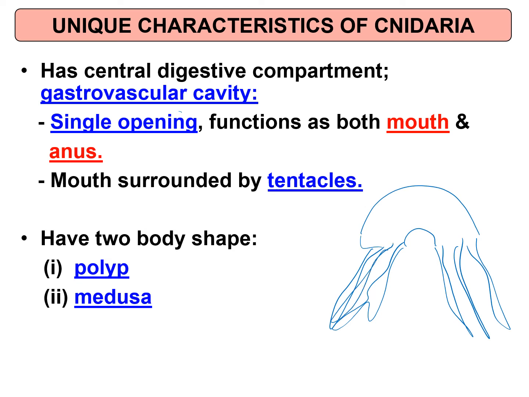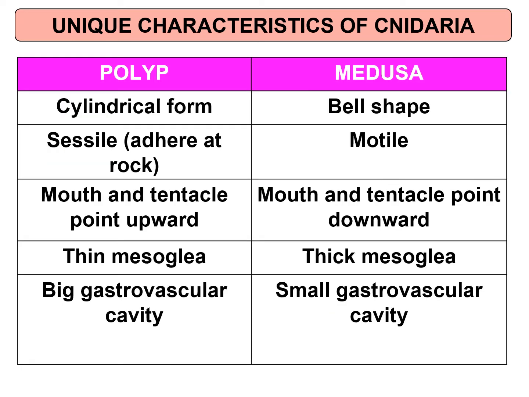Correct? Nampak macam apa? Obor-obor. They have two body shapes: polyp and medusa. Polyp is a cylindrical form, macam ni, while medusa is bell shaped. Okay, bell shape. Polyp is in the cylindrical form, so they are usually sessile because they are attached to a rock.